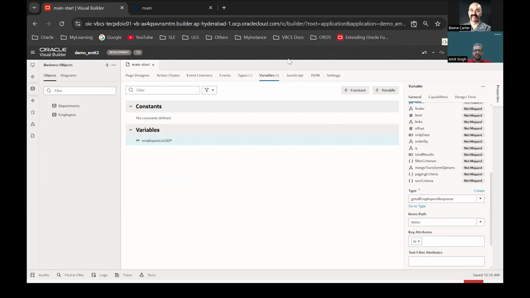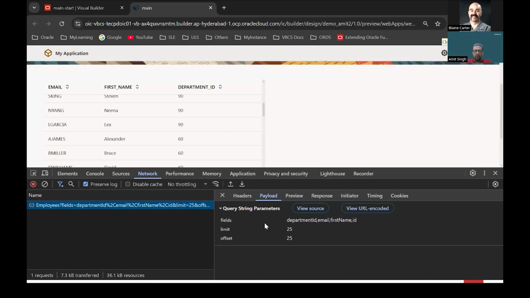So only those fields which I have defined will be fetched from my API. And obviously my API needs to support it. The business object REST API needs to understand, if the front end, that means Visual Builder, passes these fields properties, how to read these fields and send only the required data that is needed by the client.